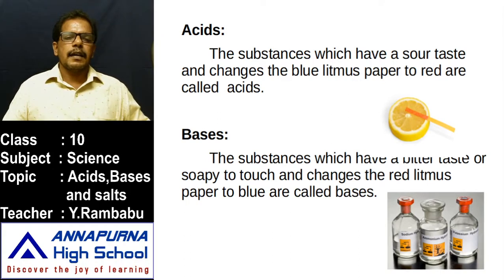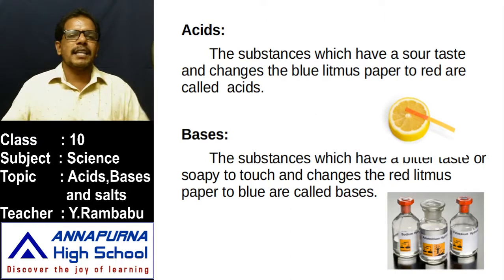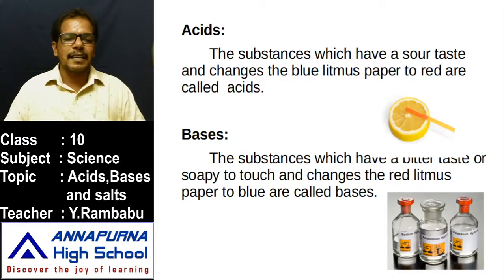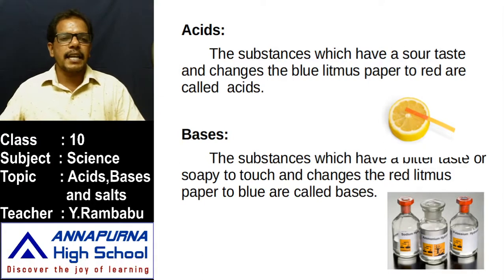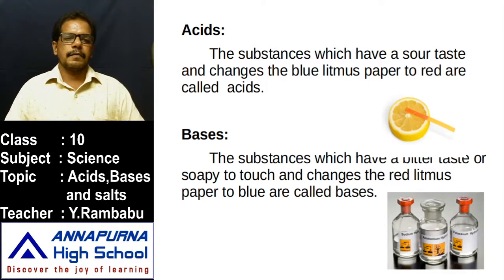This curry stain has a powder in it, that is turmeric powder. It is an indicator. That means when this indicator combines with the soap, the color changes automatically. Like that, based on these color changes, we can easily identify whether it is an acid or base. Like that, some indicators are used.